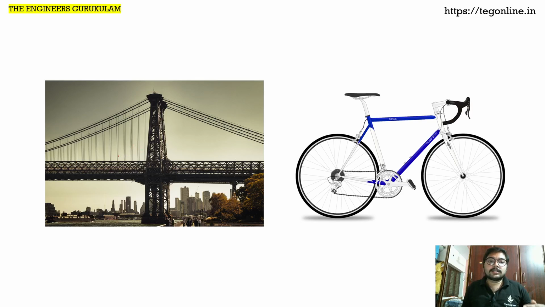This bridge can be used for rail transport or road transport. Let us assume for this example road transport. When I say road transport, there are different kinds of vehicles that are going to use this bridge. There can be cars, there can be commercial vehicles such as trucks, Tata Ace, small vehicles which we call light commercial vehicles.